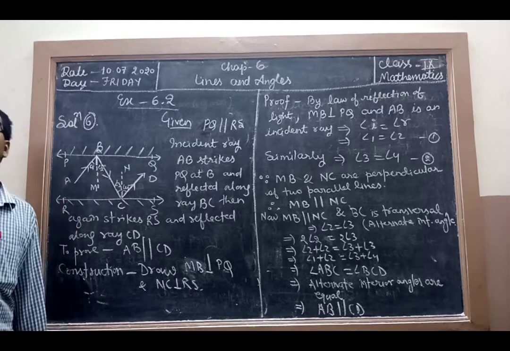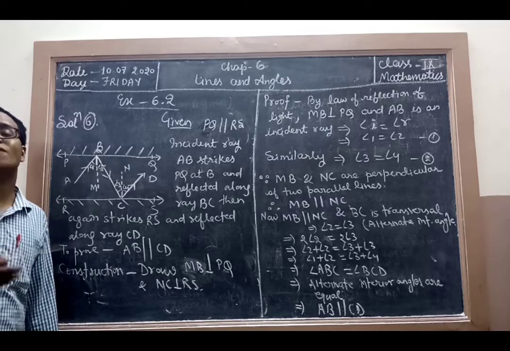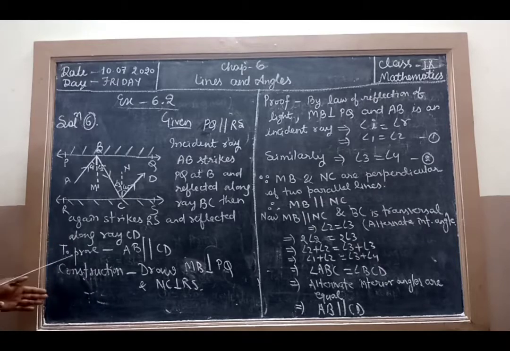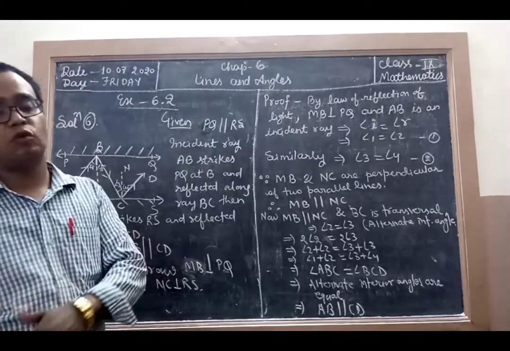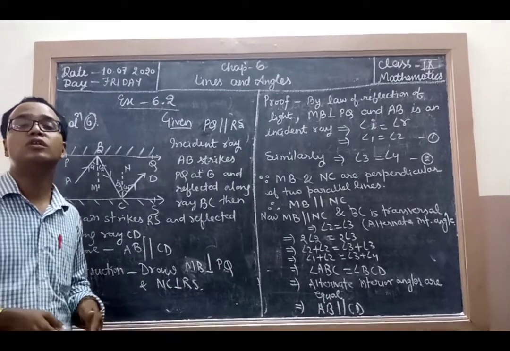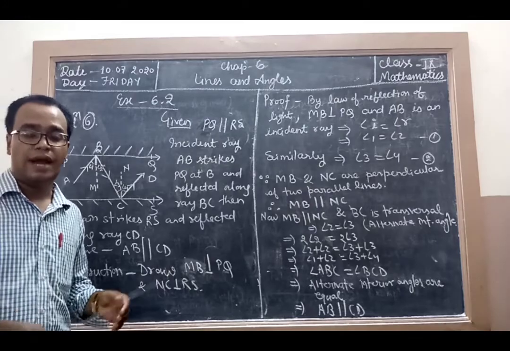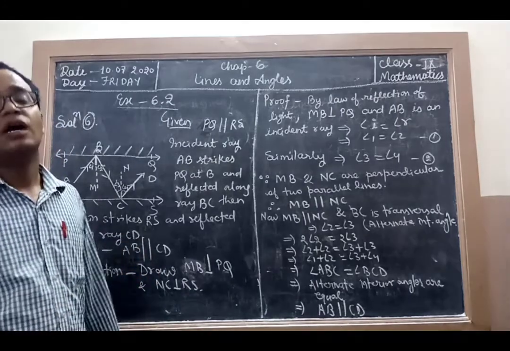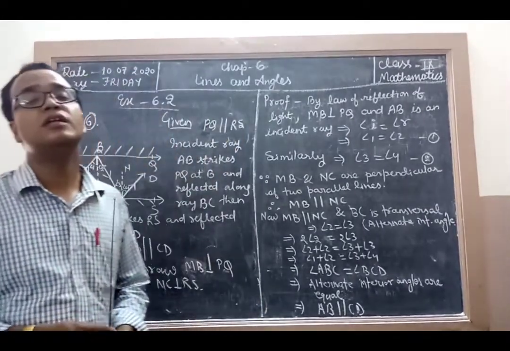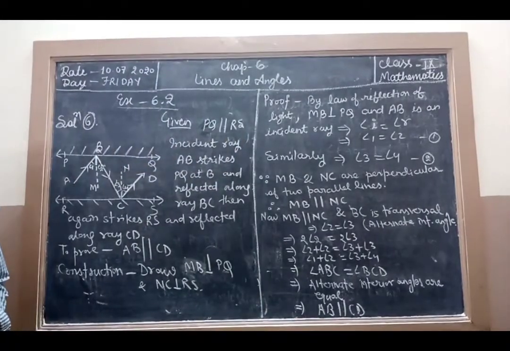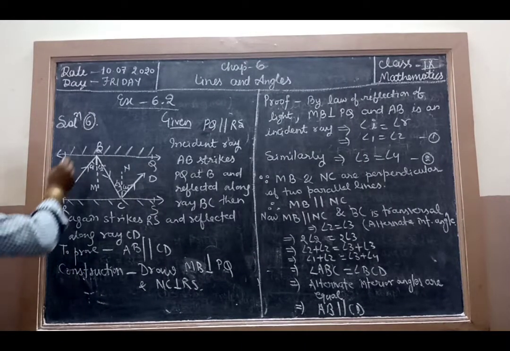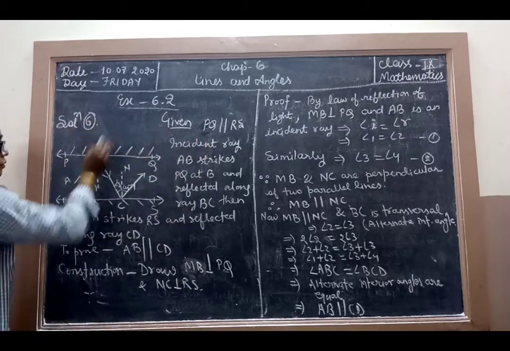As you know, according to the law of reflection of light, the angle of incidence is always equal to the angle of reflection, and these angles are made between the normal and the ray.